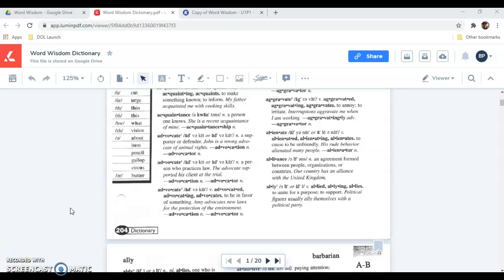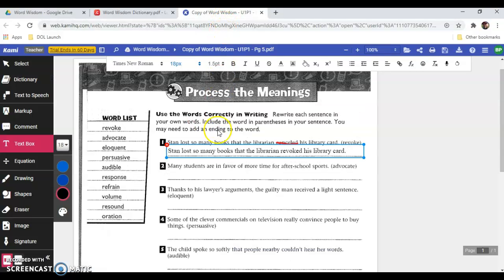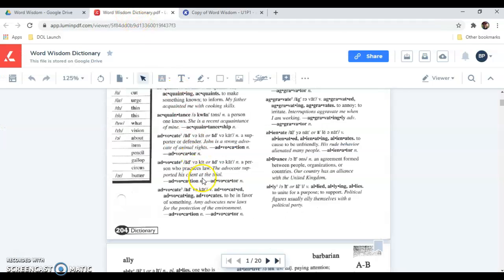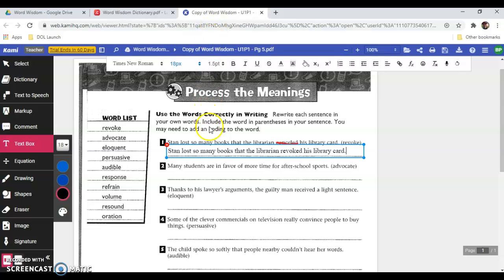However, when you're working on pages like these, you need to double check the way that the word is being used on the assignment as well. Because just because this was the version that fit when we were looking at the first page and the actual story, doesn't mean that it's the version that's going to fit best when we're trying to think about what we should replace in one of these sentences. So the sentence is, many students are in favor of more time for after-school sports, or just advocate. And so really the third definition fits better for this one, to be in favor of something. And so that gives us an idea of what needs to be replaced in that initial sentence.